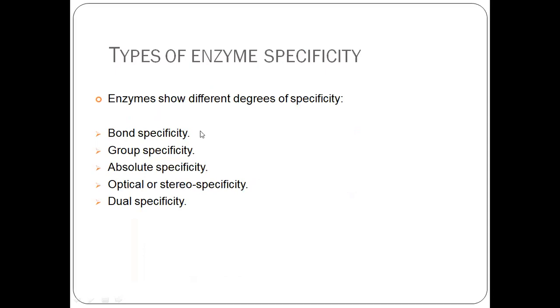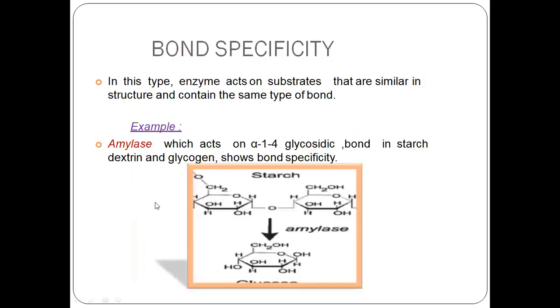See, the enzyme can recognize the specificity of the substrate in many ways, like bond specificity, group specificity, absolute specificity, optical or stereo specificity, and dual specificity. Let us take each one. First, let us see bond specificity. There are a few enzymes which can recognize only a particular bond.